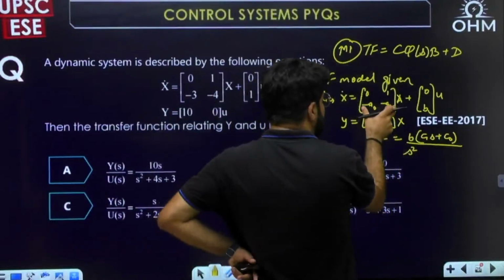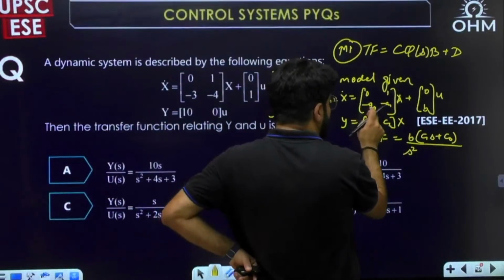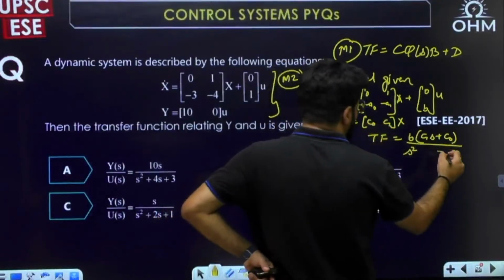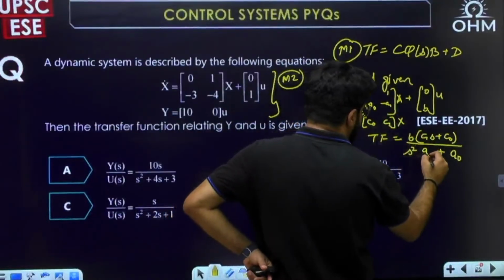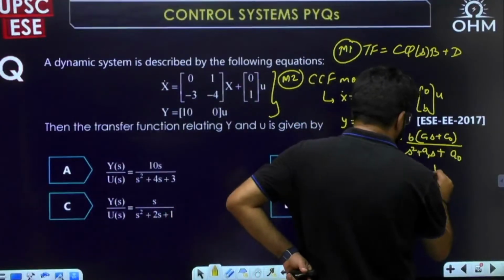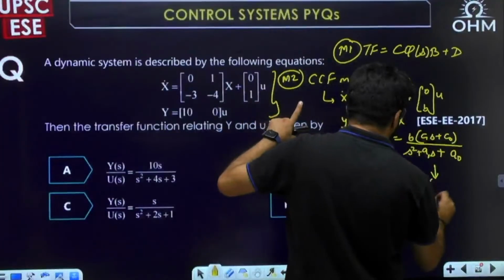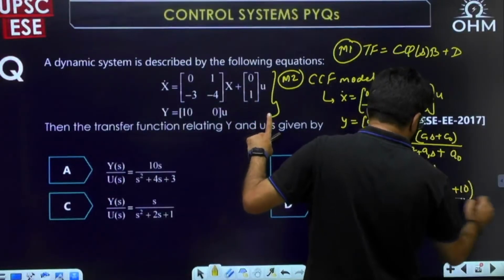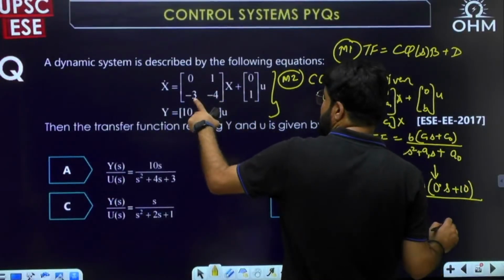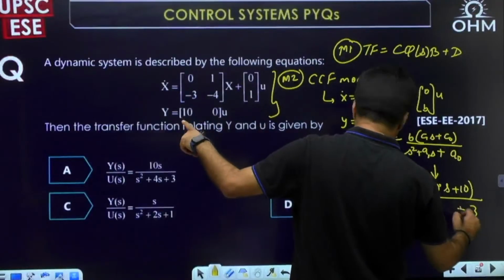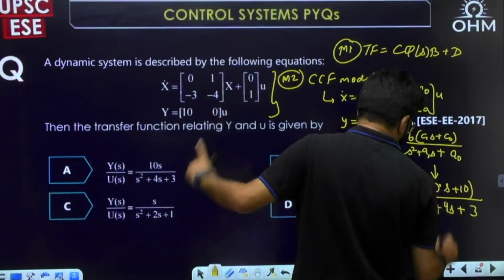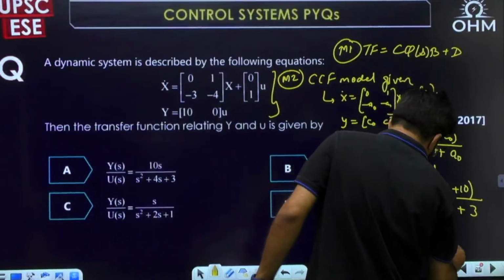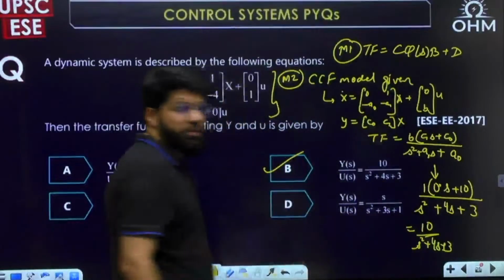Now, the denominator is built using this matrix. Write down the elements: this minus A0 at the last, plus A0 with the sign change actually. This is the constant, then go reverse, then A1S again with the sign change. So as per this data, B is equal to 1 here. C1 is 0, so 0 into S plus C0, C0 is 10, divided by S square. Now, this is the constant term. Minus 3 means here it will come plus 3, then plus 4S and plus S square. So the answer has to be 10 upon S square plus 4S plus 3, option number B.